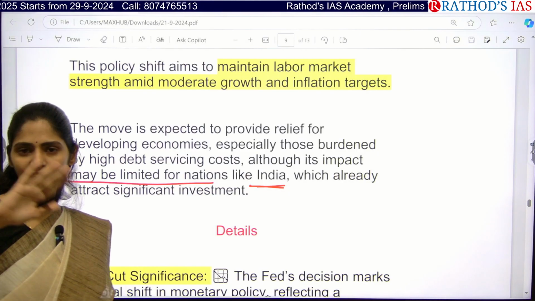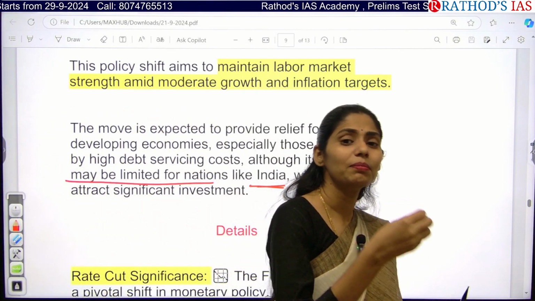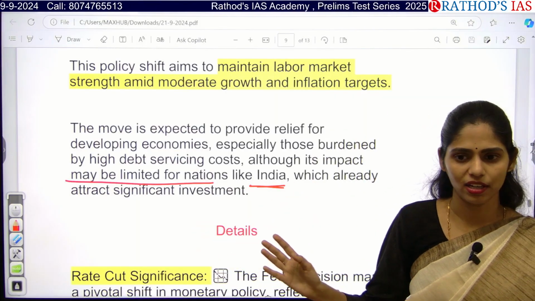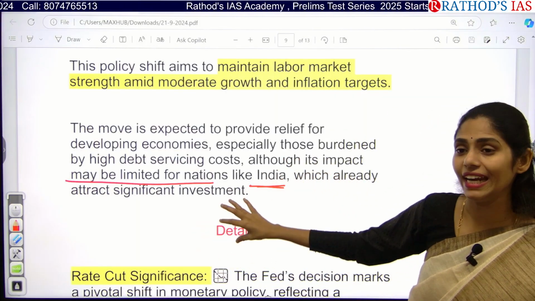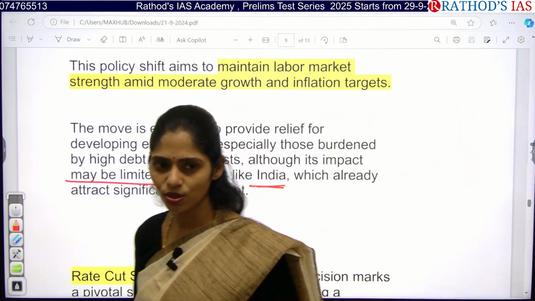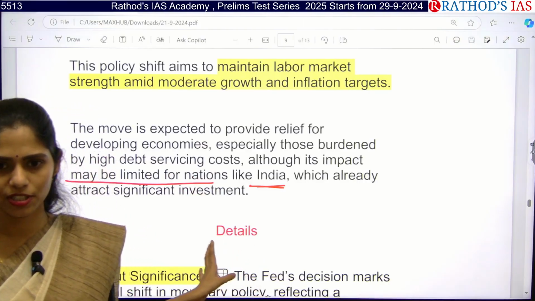So from the US we already got some investment. It is just an assumption; we don't know clearly how it is going to impact, but there is an assumption that India can attract a very small amount of investment. Okay, I am very clear it is just an assumption.